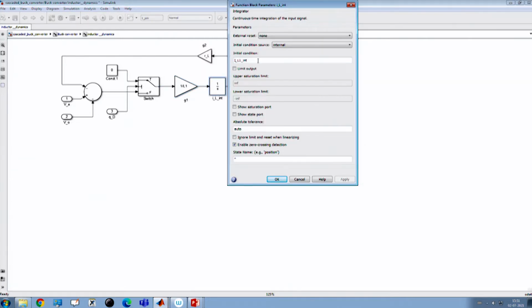The other thing, if you go back to the initial condition, I want to make separate initial conditions for the first stage inductor and the second stage inductor. I could start everything from 0, but here I want to customize the initial condition. Earlier it was I_L_initial_condition, now I just put a number 1, because this is for the first stage converter.